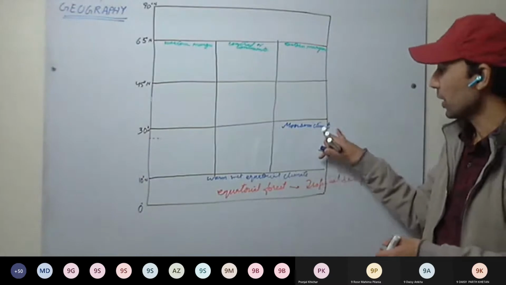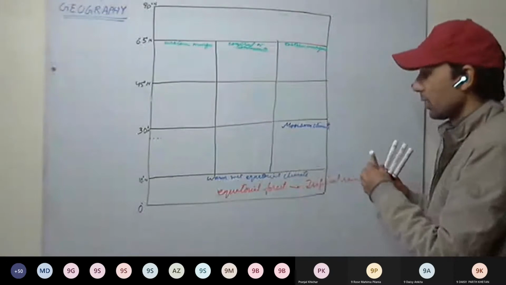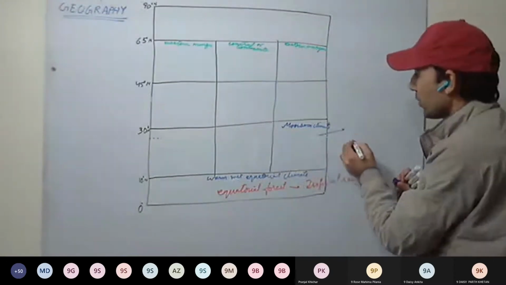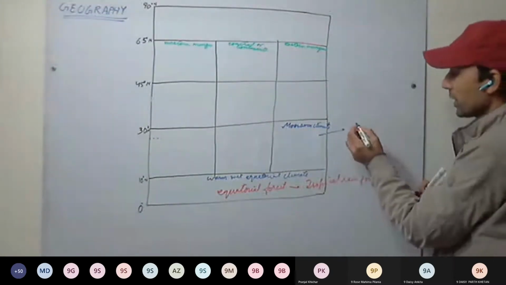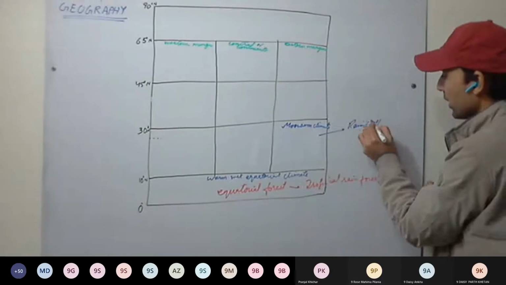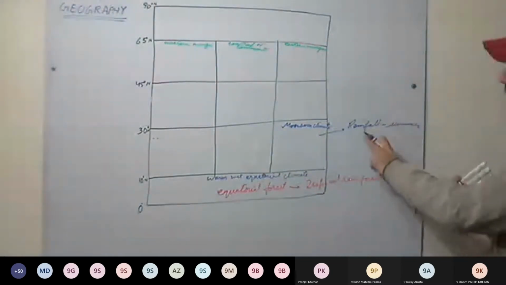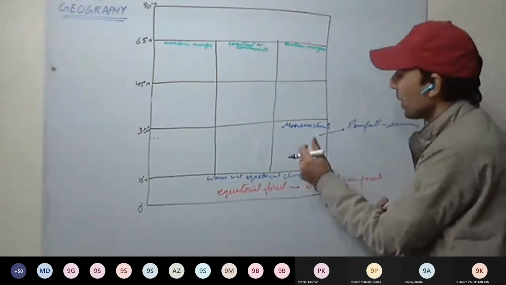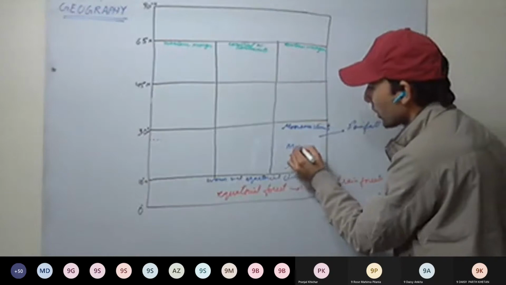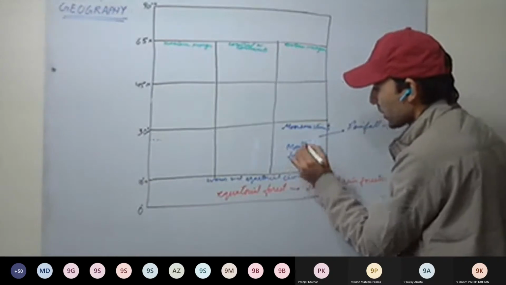Okay. In monsoon climate, rainfall is during which season? Summer or winter rainfall? Rainfall mainly is in summer. Monsoon we have in summer. So here what kind of forest we have? Mainly these are called monsoon forests.